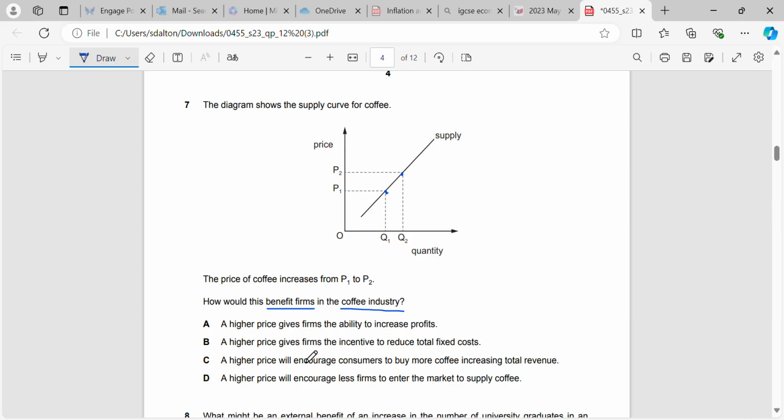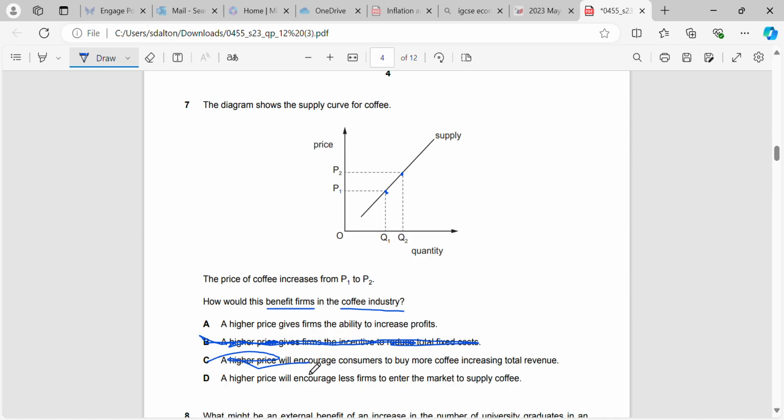A higher price gives firms the incentive to reduce total fixed costs. No, they're fixed costs for a reason. They can't be reduced, and higher prices don't incentivize them to reduce their fixed costs. It might incentivize them to reduce their variable costs if they can, but again, that's hard to do, but not fixed costs. A higher price will encourage consumers to buy more coffee, increasing total revenue. That's not true.